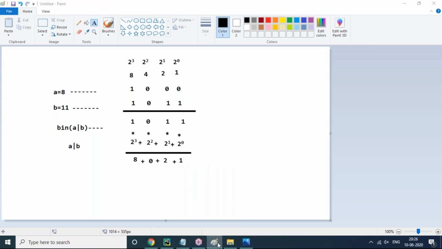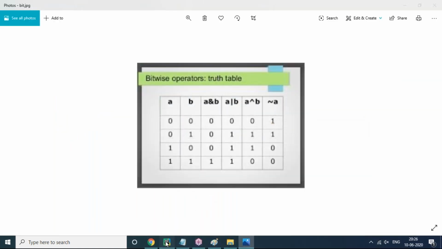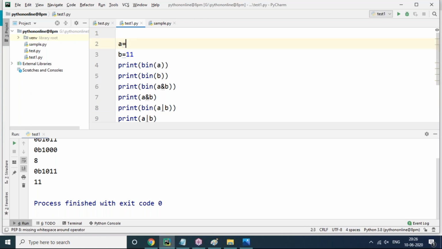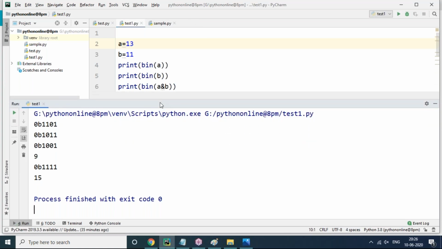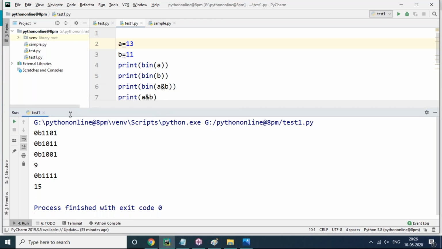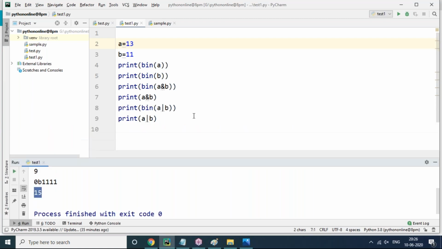If we take different values, then the result will be different. If you want, you can see this. I'm taking A value 13. Now you can see everything will be changed. 13 and 11, a different result will come. So A value in binary format: 13 is 1101, 11 is 1011, and A and B is 1001. A and B is only 9. A or B is only 15. Values will be changed, so I'm taking the same calculation. So let's take 8 only because we are continuing with 8 only.